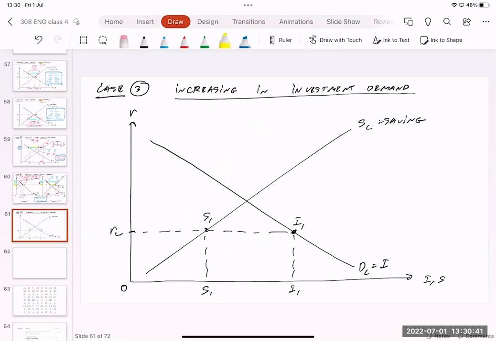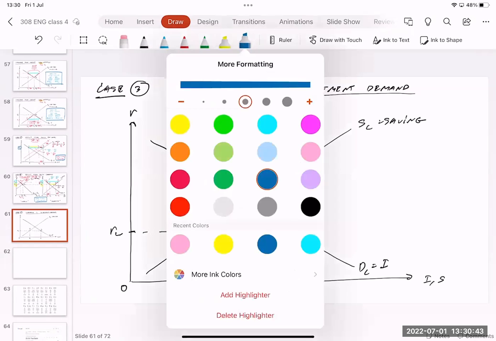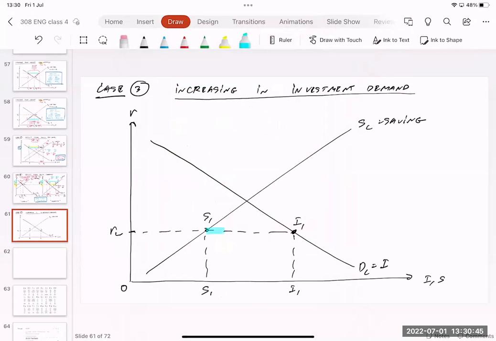As you can see, investment is greater than saving in this case. Saving is less than investment. So what does it mean? It means that NCO is negative. Let's say NCO1 equal to NX1, most of them are negative. So investment is greater than saving, the money in our country is not enough. We need to borrow money from the other country.